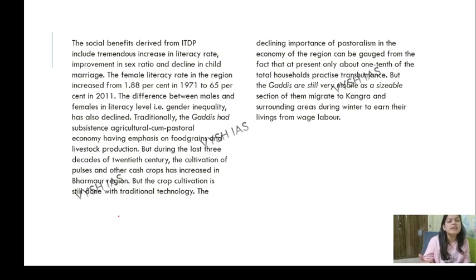Okay, improvement in sex ratio, decline in child marriage. In fact, female literacy rate in the region rose from 1.88% in 1971 to 65% in 2011. Tremendous. Okay, the difference between male and female literacy, the gender gap, has declined. Yes, you'll feel that the Gaddis are still very mobile, as a sizable section of them migrate to Kangra, but their condition has improved. That is how ITDP has benefited them.